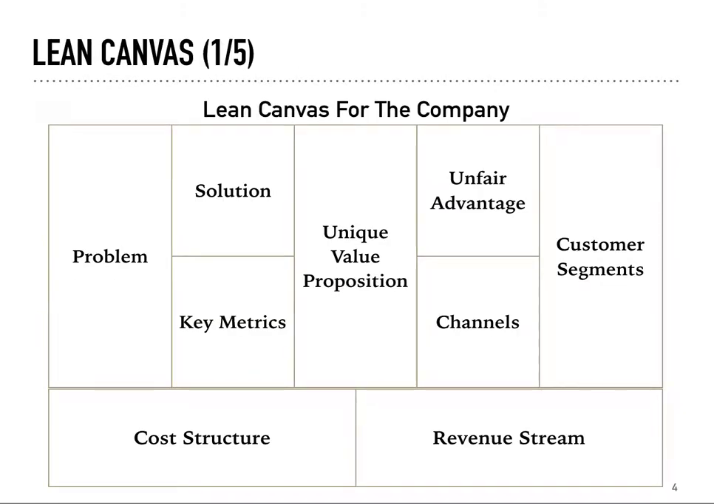Now let's take a look at the lean canvas. As we know, there are nine parts in a lean canvas. There are problem, solution, key metrics, value proposition, unfair advantages, channels, customer segmentation, cost structure, and revenue stream. I will give a detailed introduction for each element in this lean canvas in the coming sections.